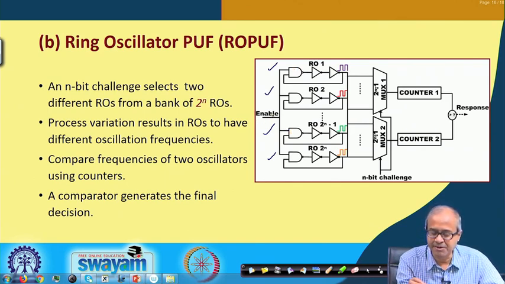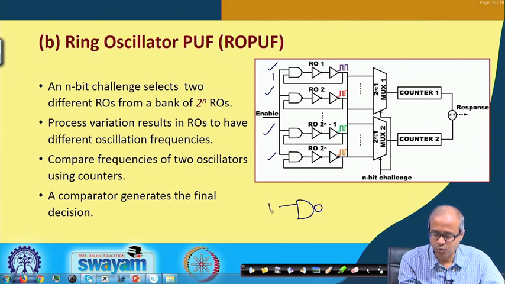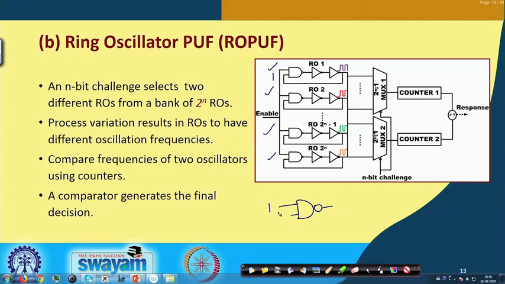Now, if it is enabled, if the enable line is 1, if we feed a 1 here, a NAND gate with one of the inputs 1 is equivalent to a NOT gate. So, if enable is 1, then this becomes a NOT gate, it is a ring oscillator. If the enable is 0, then the output will be a steady 1, it will stop oscillating, right. This is how it works.